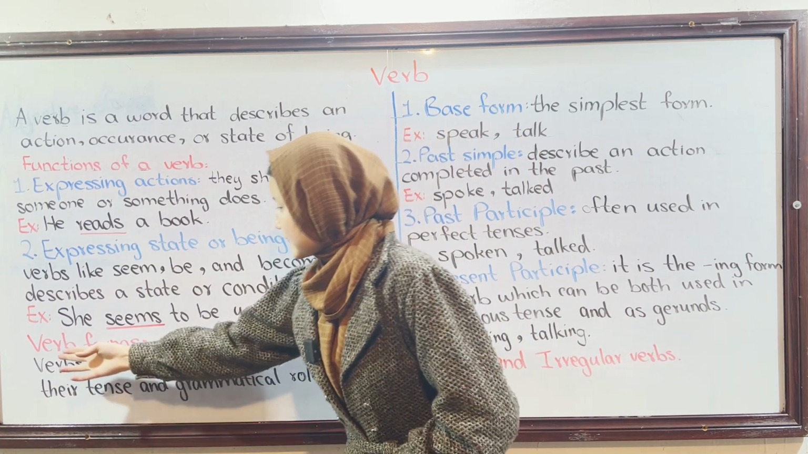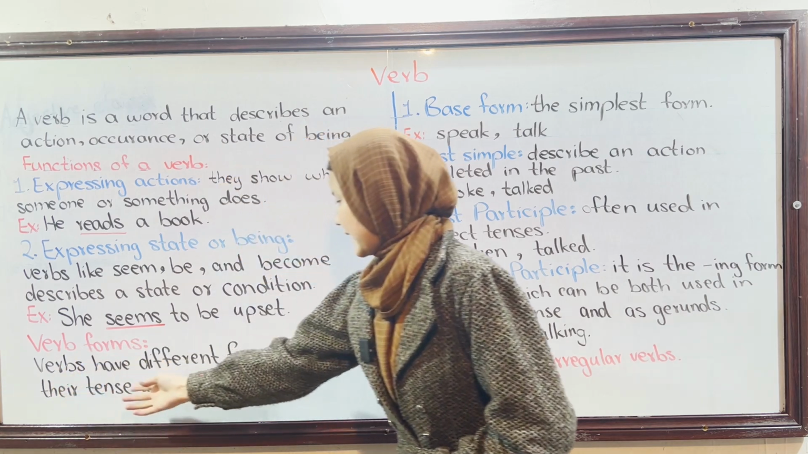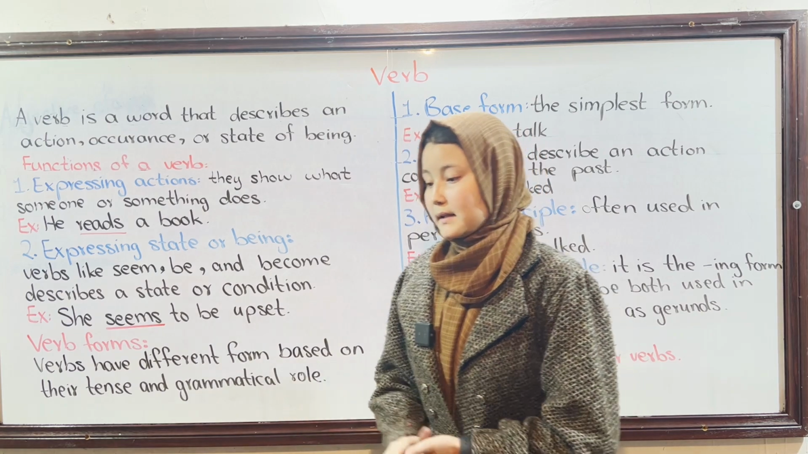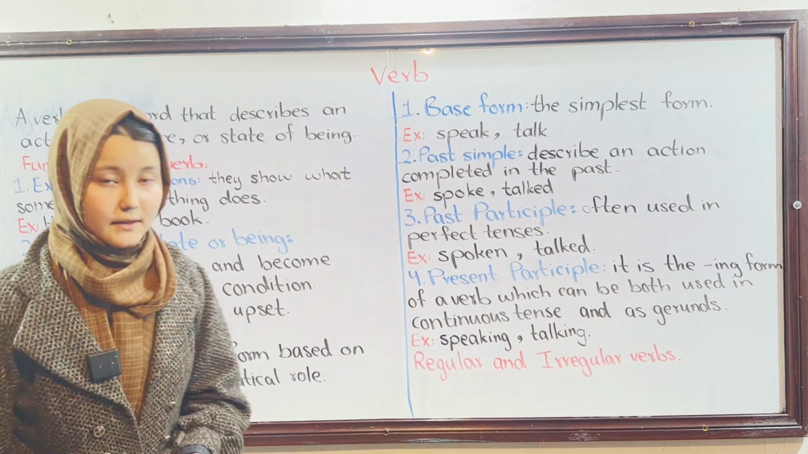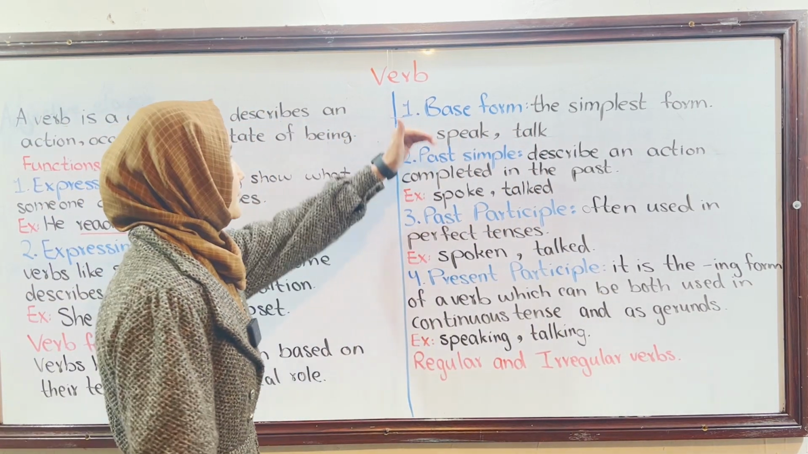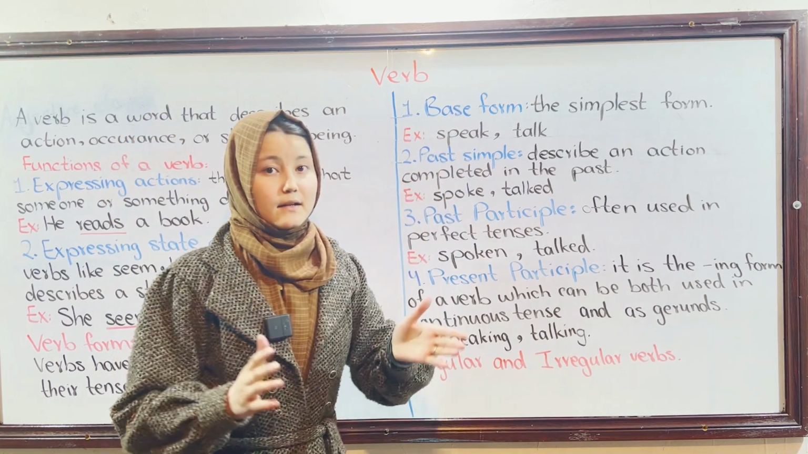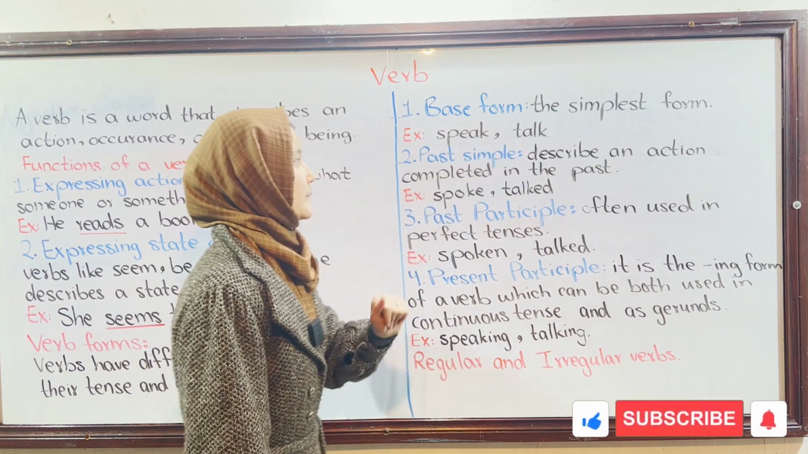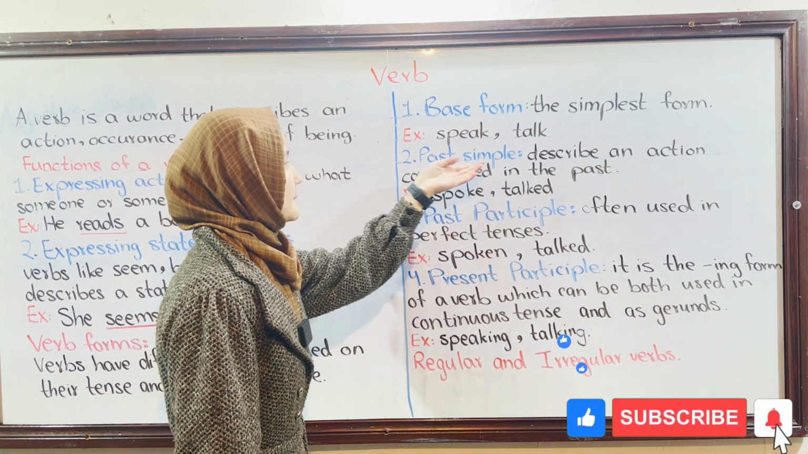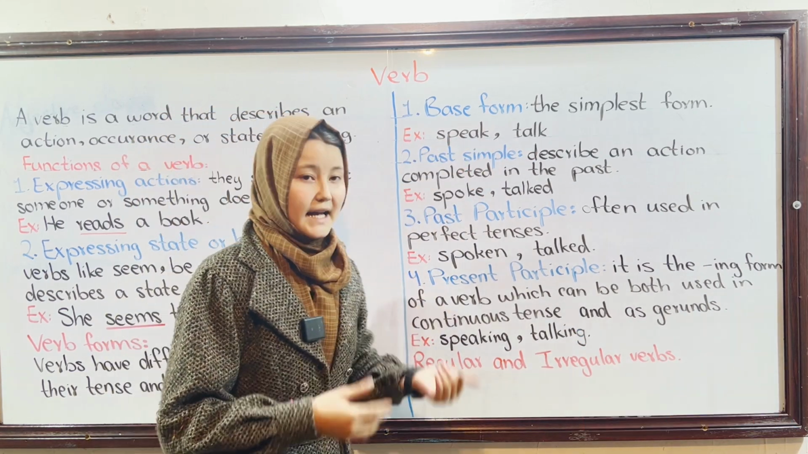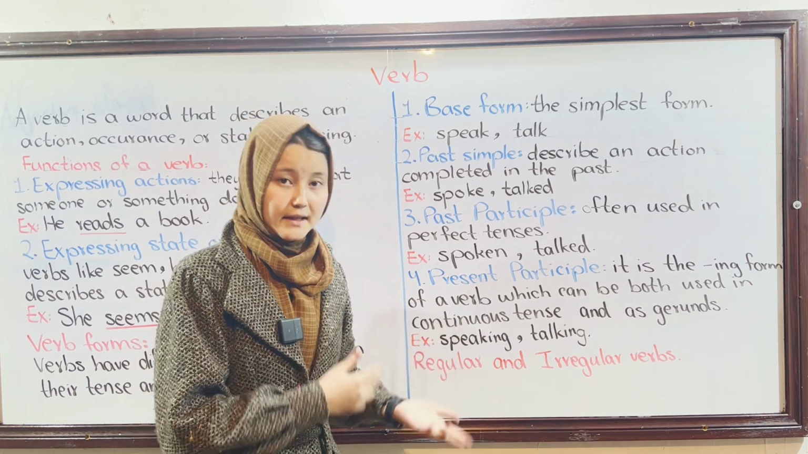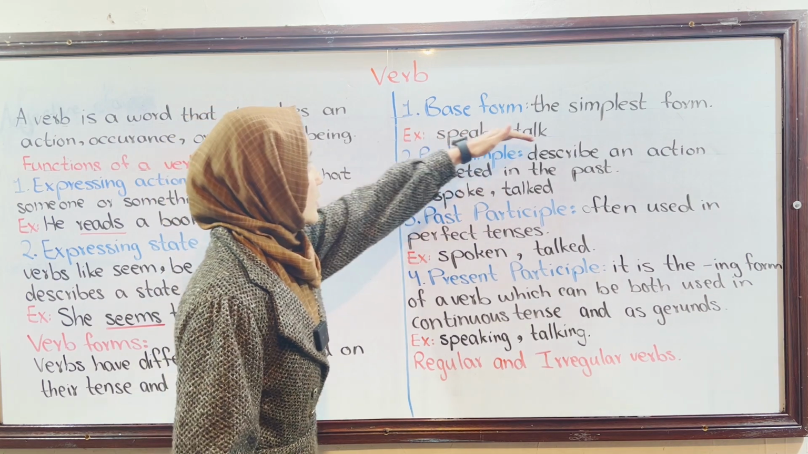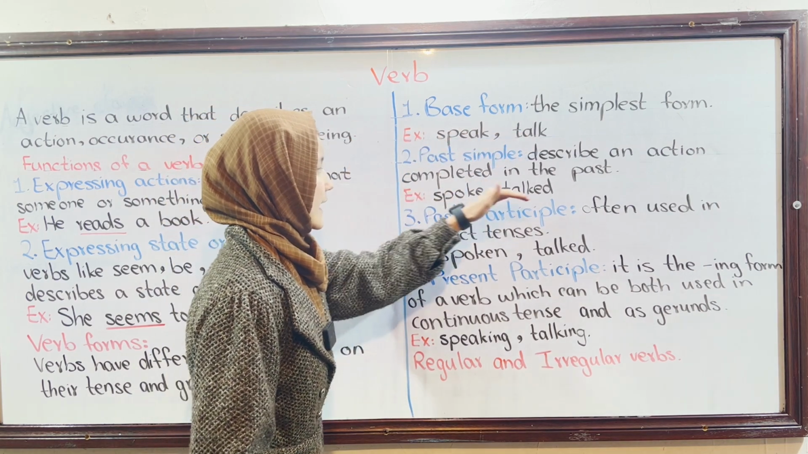Now let's know what the forms of a verb are. Verbs have different forms based on their tense and grammatical rule. Number one, base form, or we can also say the present form. It is the simplest form, like speak and talk. The second form, simple past. It describes actions that were completed in the past. For example, spoke, talked. In base form, we have speak and talk. In past form, we have spoke and talked.